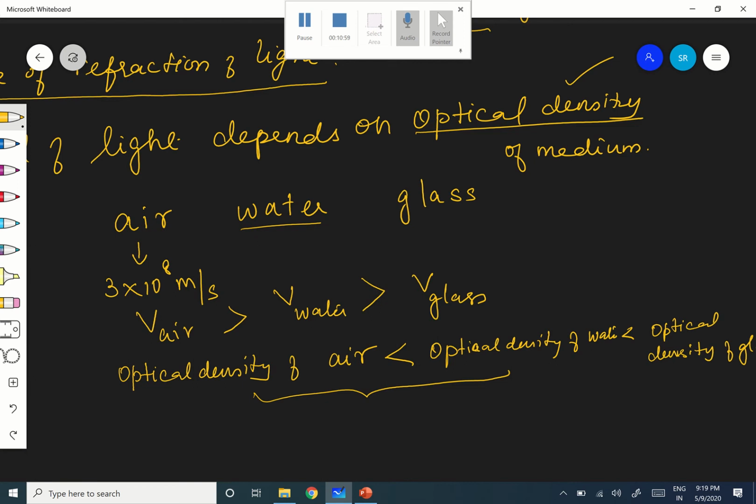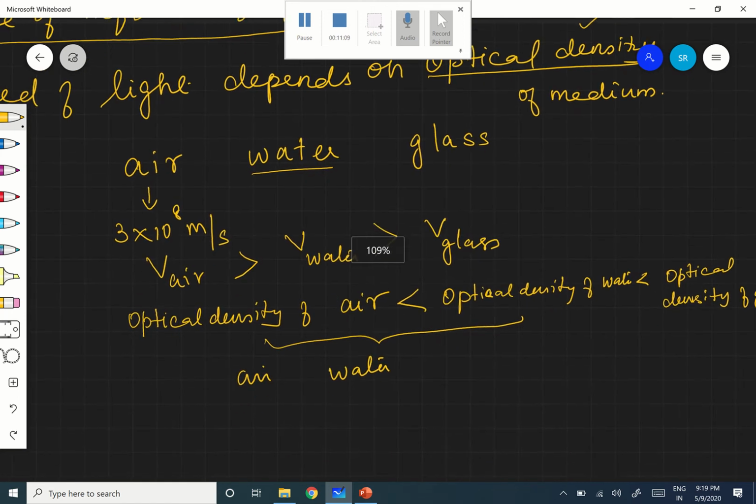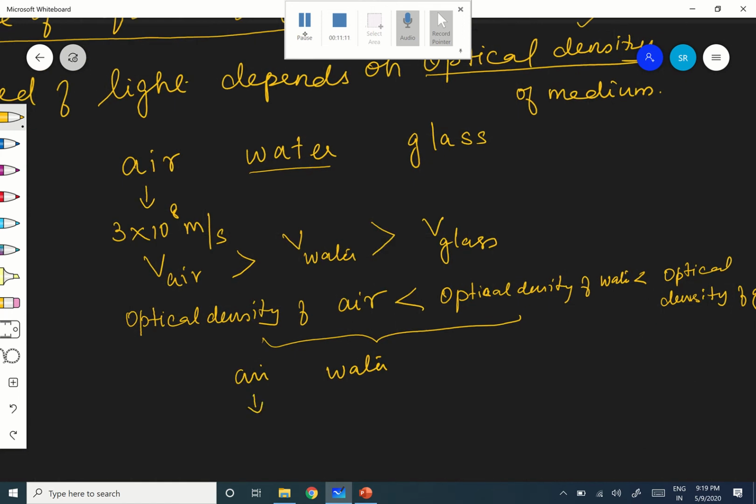Okay, is it clear? Therefore, out of these two media, I have taken two media only, air and water. Out of air and water, you can say this air medium is what is called a rarer medium, and water is what is called the denser medium.